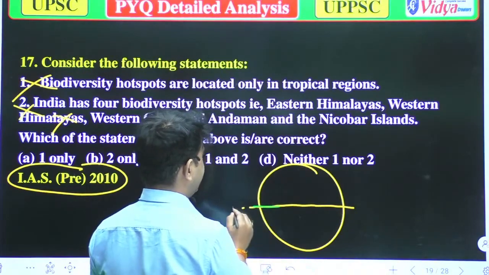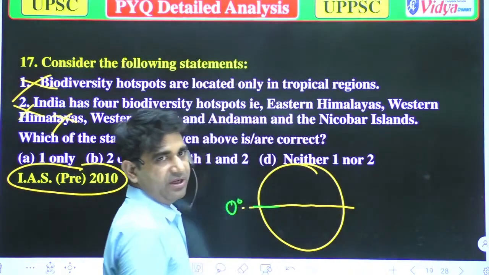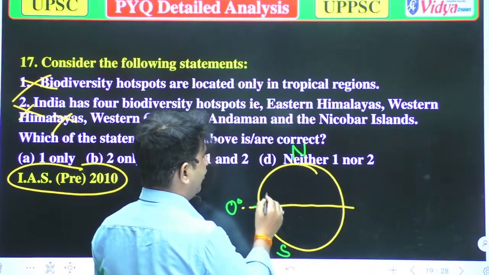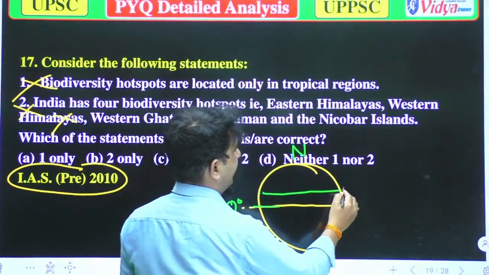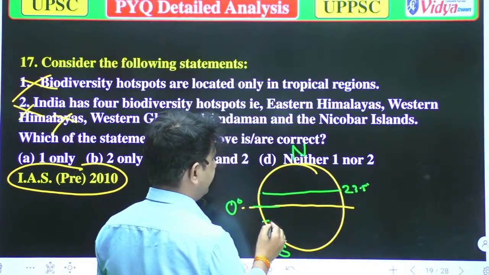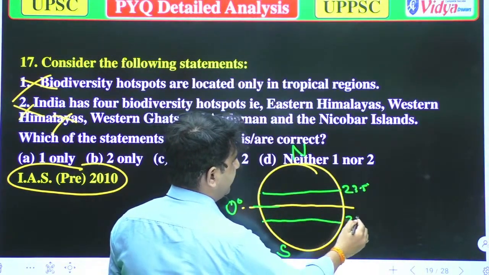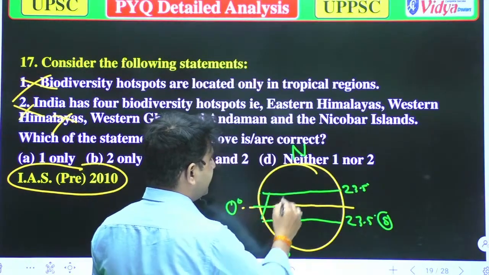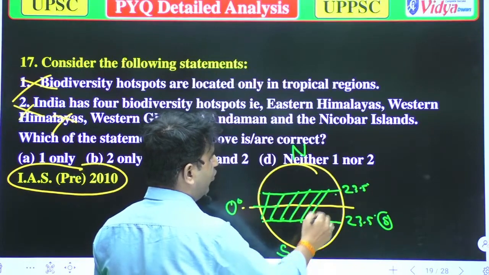It is the equator, which is 0 degree. Equator is 0 degree, and that is north and that is south. When we move to 23.5 degree in the northern area, or you can say when we move 23.5 degree in the southern area, these areas have more biodiversity.